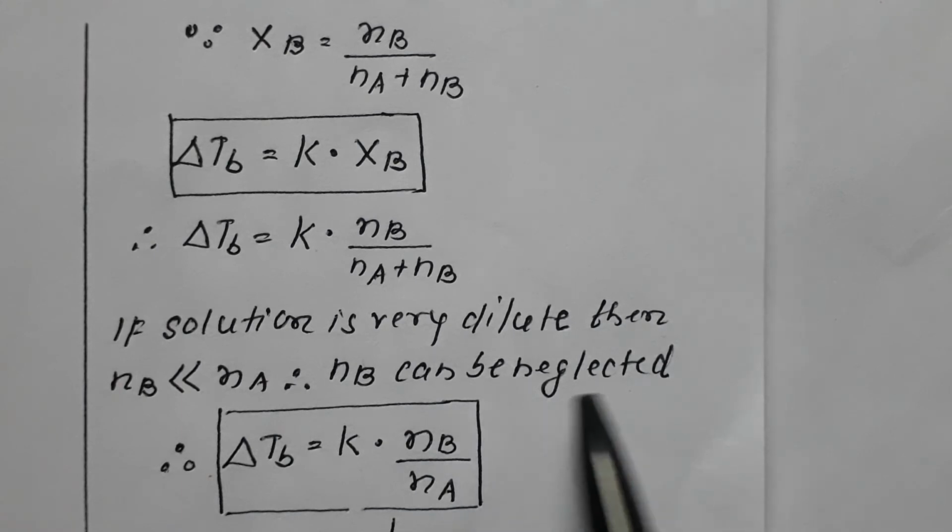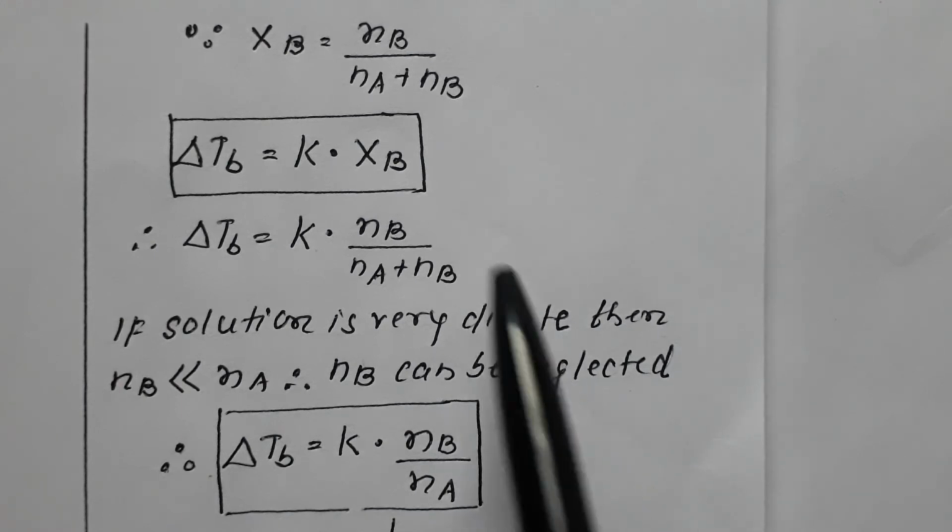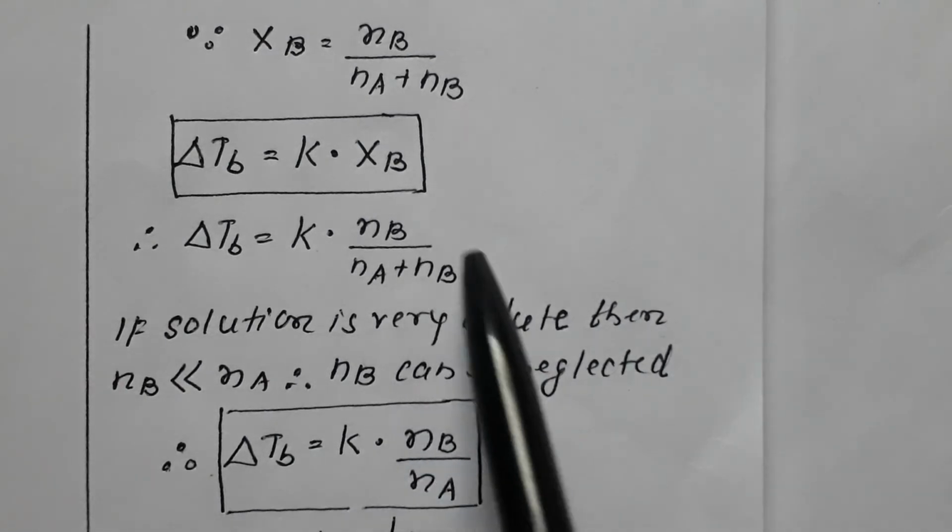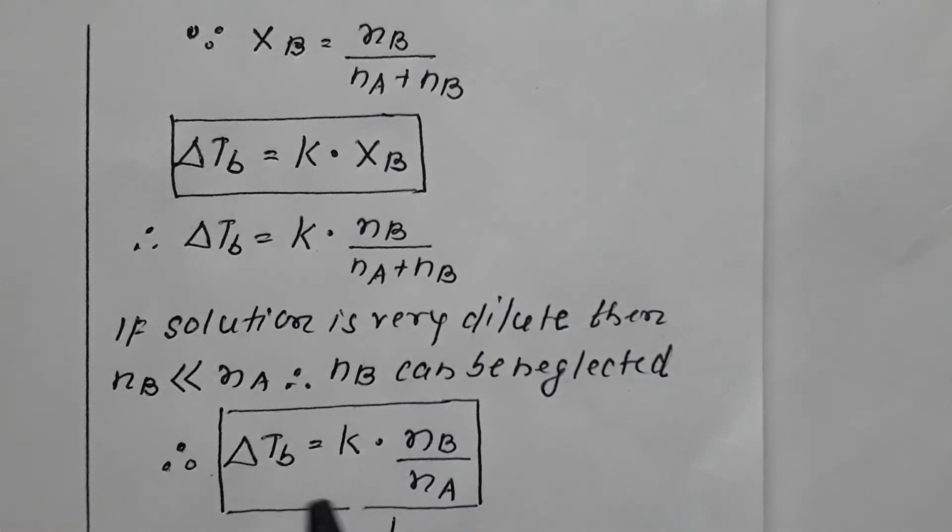If NB is neglected from the denominator, the equation becomes del TB is equal to K into NB upon NA. Del TB is equal to K into NB upon NA. This is applicable to dilute solution.